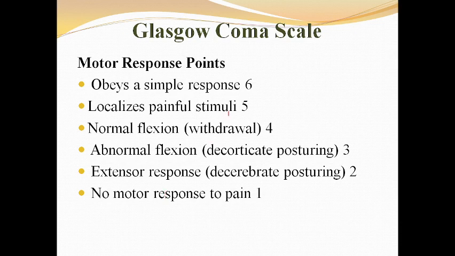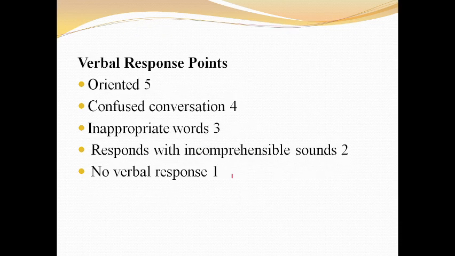The total motor response score is 6. If the patient obeys a simple command, score 6. Localizes painful stimuli, score is 5. Normal flexion to withdrawal, score is 4. Abnormal flexion, which means decorticate positioning, score is 3. Extension response, decerebrate positioning, score is 2. No motor response to pain, score is 1.